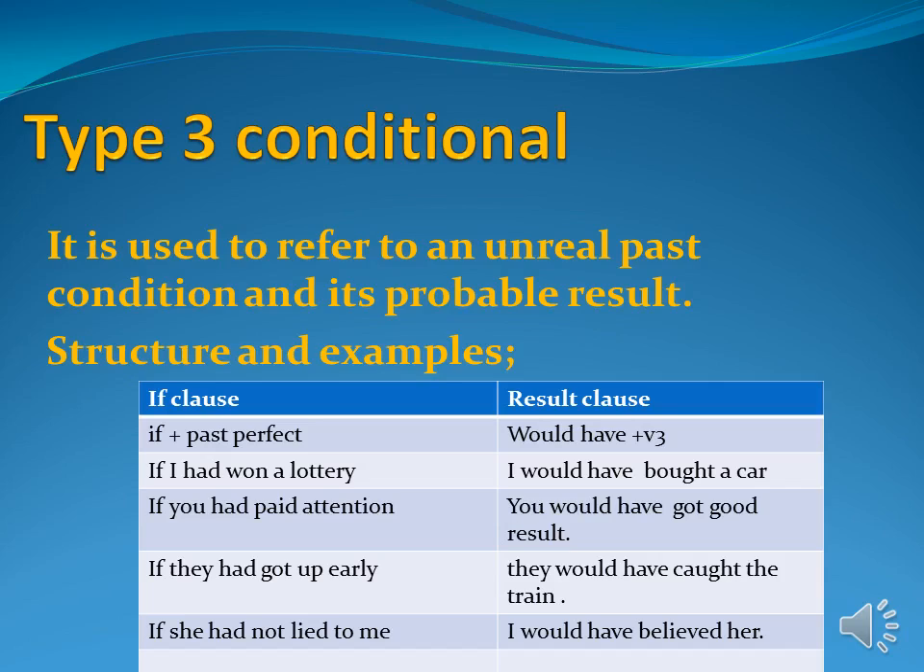Here I would like to clarify that if had is attached with a noun, it is type 2 conditional. But if had is attached with the third form of verb, it means it is type 3 conditional. You can see the examples. I hope you will understand it properly. If I had won a lottery, I would have bought a car. If you had paid attention, you would have got a good result. If they had got up early, they would have got the train. If she had not lied to me, I would have believed her.